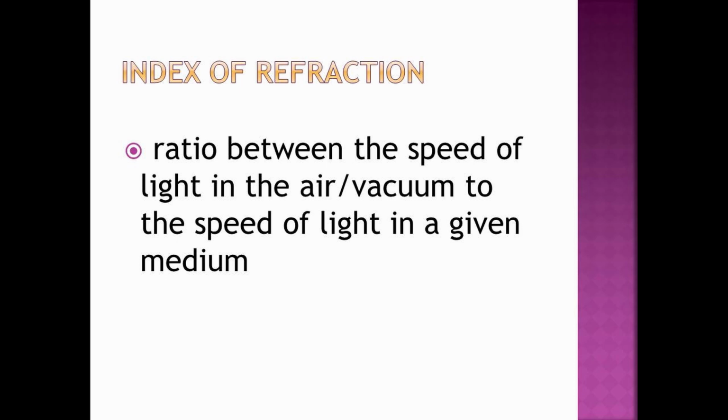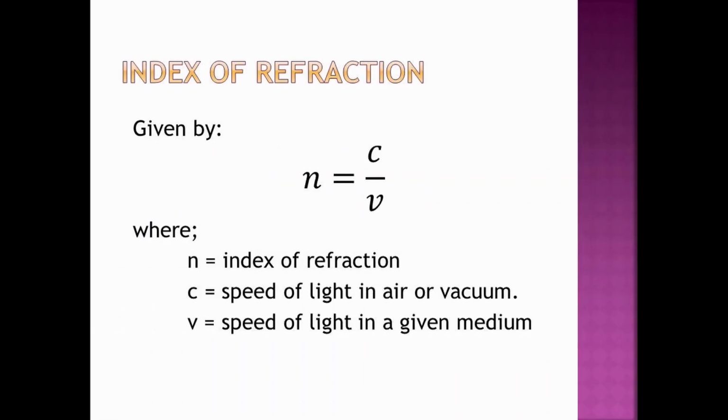As I told you in the previous presentation, as light passes from one medium to another, it changes its speed, and that is because of the index of refraction of the material. The index of refraction of a material is given by the formula n equals c over v, where c is the speed of light in vacuum and v is the speed of light at a certain medium.